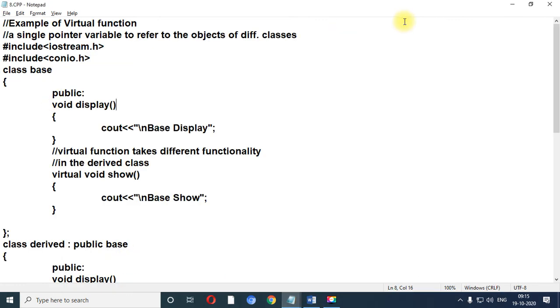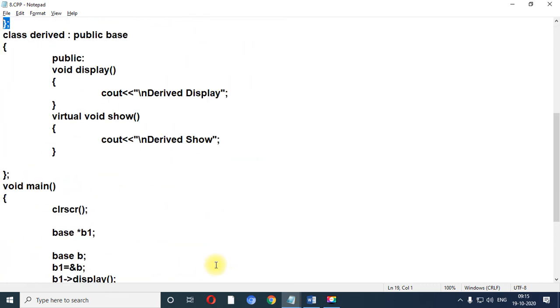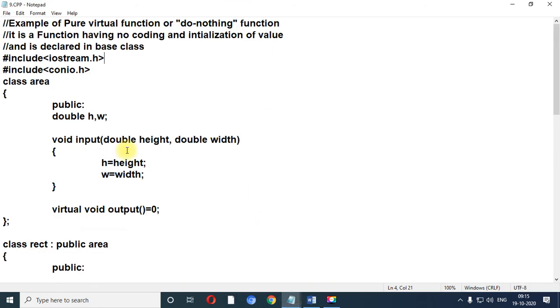This is the first program which you need to write in the journal. I am going to scroll down up to the base class and let me scroll up to the void main. So this thing you need to write in the journal with proper output. Let me share the second notepad file.